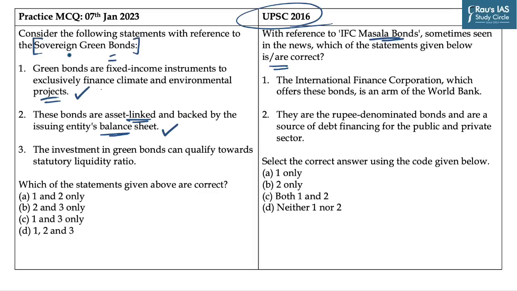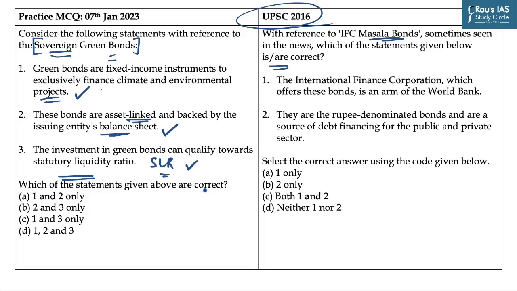You can get an idea about this statement from the name itself, which says sovereign green bond, and it means these bonds carry guarantees related to the repayment of principal and the payment of interest by the sovereign or the government. So this statement becomes correct. And the last statement says the investment in green bonds can qualify for statutory liquidity ratio. It is also known as SLR, as SLR is the minimum percentage of deposits which commercial banks are required to invest in liquid assets such as government bonds. So this statement becomes correct.